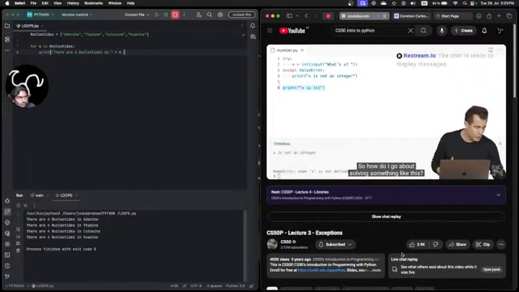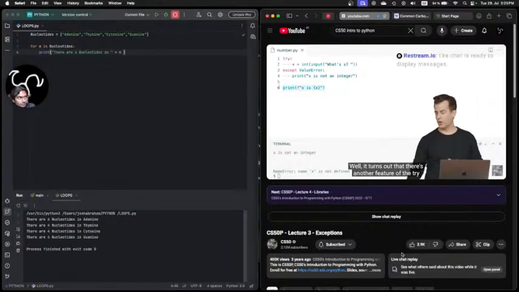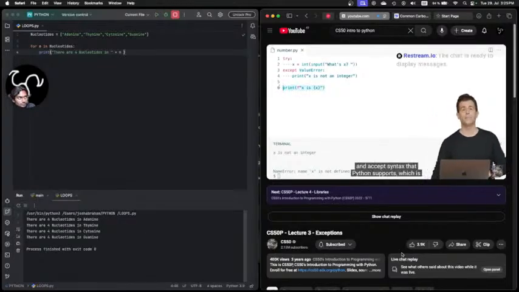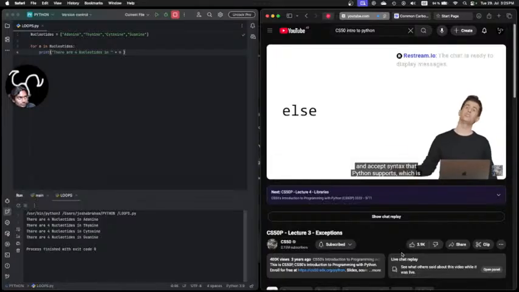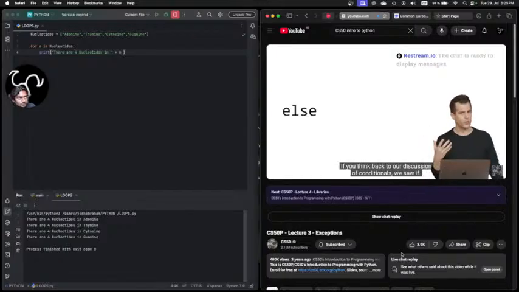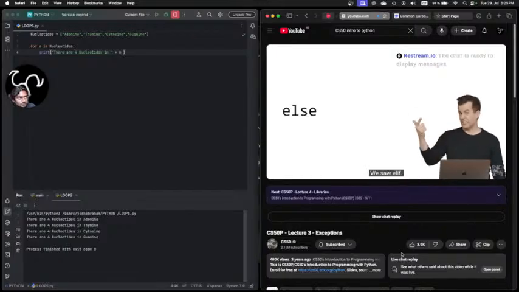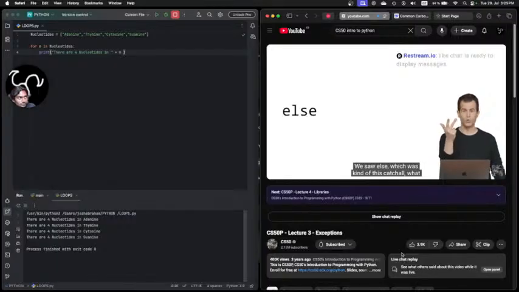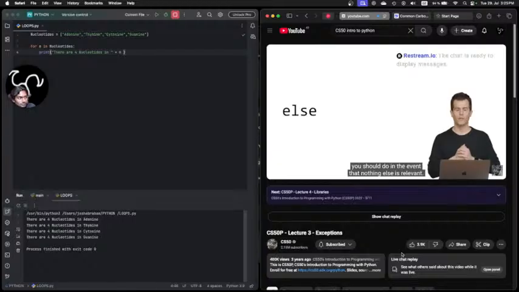So how do I go about solving something like this? Well, it turns out that there's another feature of the try and except syntax that Python supports, which is that it also supports the keyword else. Now, we've seen else before. If you think back to our discussion of conditionals, we saw if, we saw elif, we saw else, which was kind of this catch-all, what you should do in the event that nothing else is relevant. That's kind of the same intuition here for the try except feature of Python.